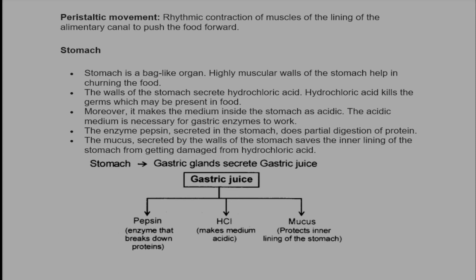Now you are thinking that HCl may destroy the walls of the stomach. No, that's not like that. The mucus secreted by the walls of the stomach saves the inner lining of the stomach from getting damaged by HCl. Next is gastric juice. Here the table is made on gastric juice. There is pepsin, HCl and mucus. Pepsin is an enzyme that breaks down protein. HCl makes the medium acidic and mucus protects the lining of the stomach.